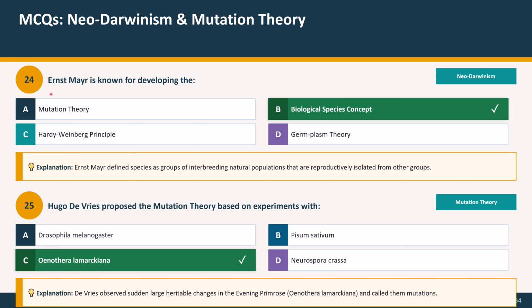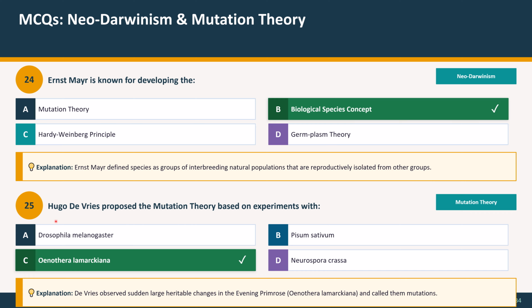Question 24. Ernst Mayr is known for developing the: option A, mutation theory; option B, biological species concept; option C, Hardy-Weinberg principle; option D, germplasm theory. And the correct option is option B, biological species concept. Explanation: Ernst Mayr defines species as groups of interbreeding natural populations that are reproductively isolated from other groups.